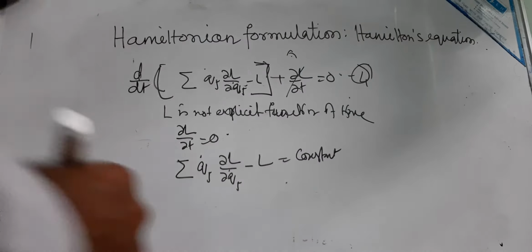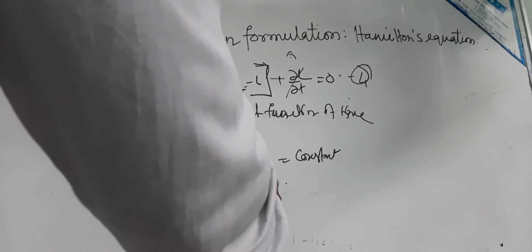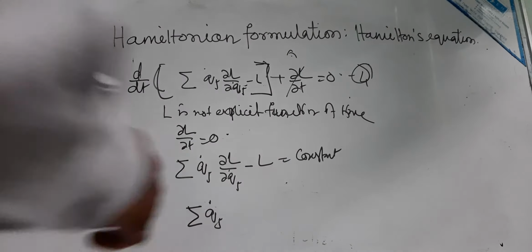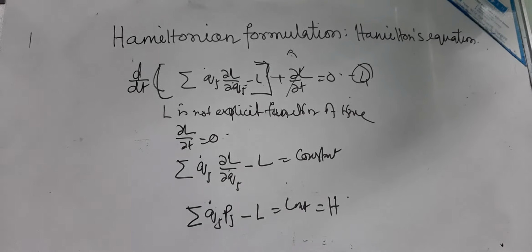Here Qj dot is velocity and del L by del Qj dot is momentum, so this is Pj, so the summation of Qj dot Pj minus L equals a constant, and that is the Hamiltonian of the system.